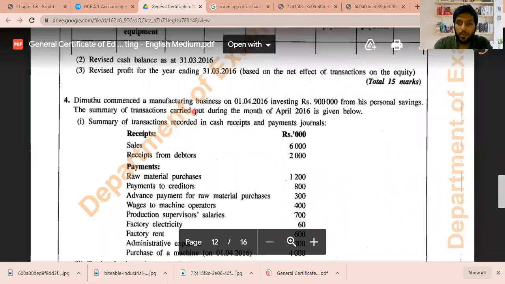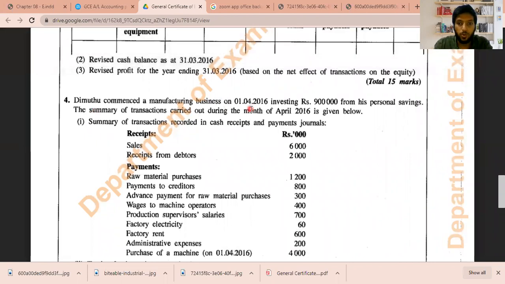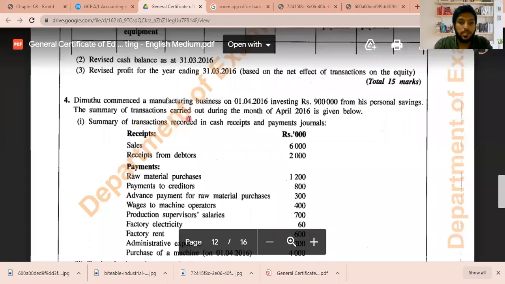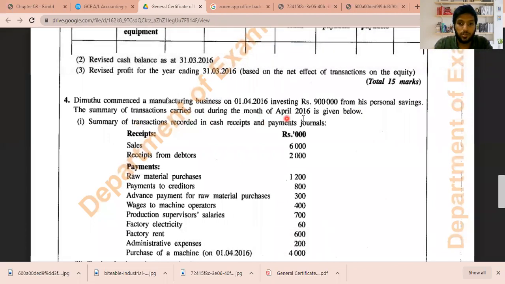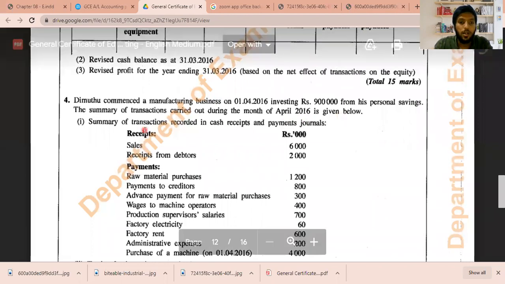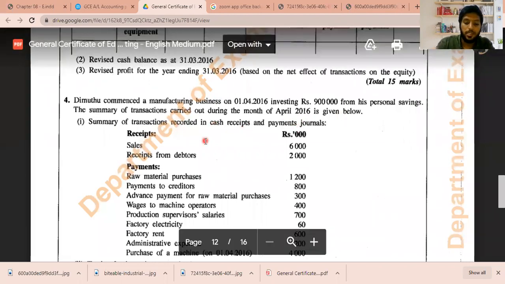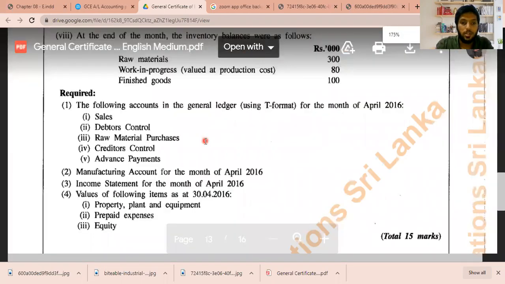Dimuthu commenced the manufacturing business on 1st April 2016, investing rupees 900,000 from his personal savings. The summary of these transactions carried out during the month of April 2016 is given below. Summary of transactions recorded in cash receipts and payment journals are: sales 6,000.